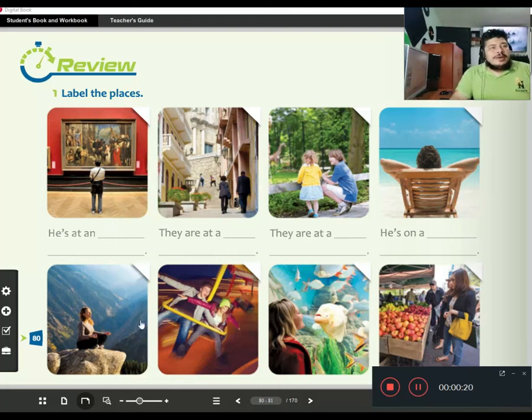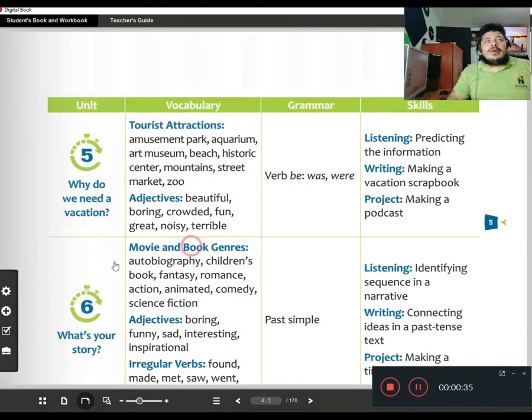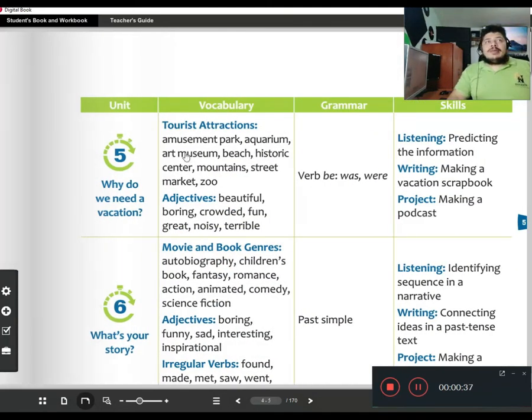Okay, so we're going to take a look at the place. For example, he is at an... Well, what do you think? If you have questions about this, remember you can always return to pages 4 and 5, where you can see all the vocabulary. We have amusement park, aquarium, art museum, beach, historic center, mountains, street market, and zoo.